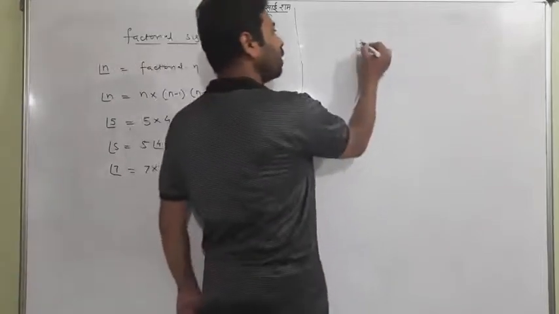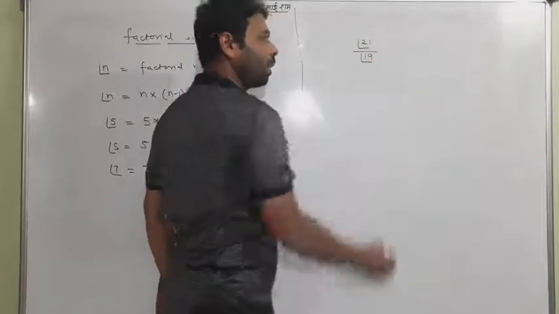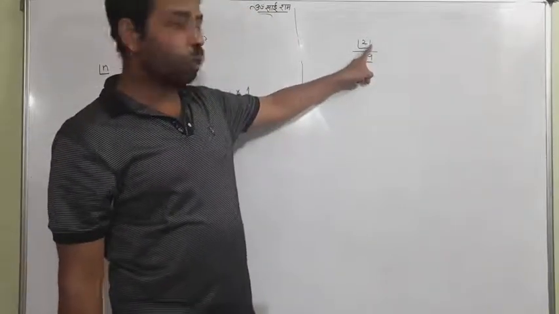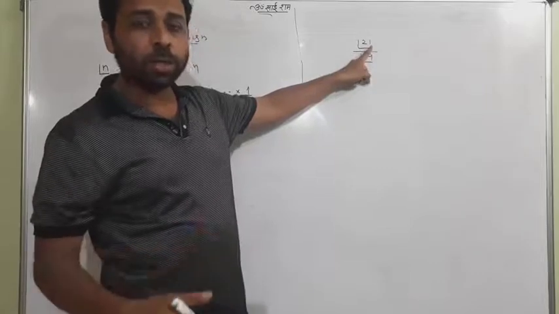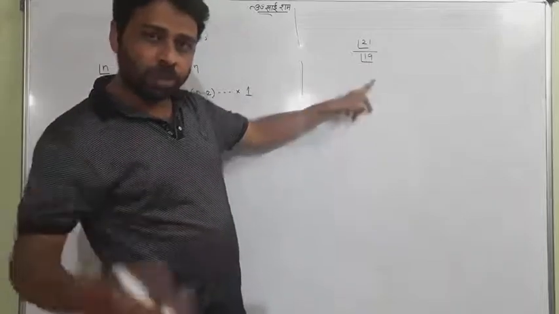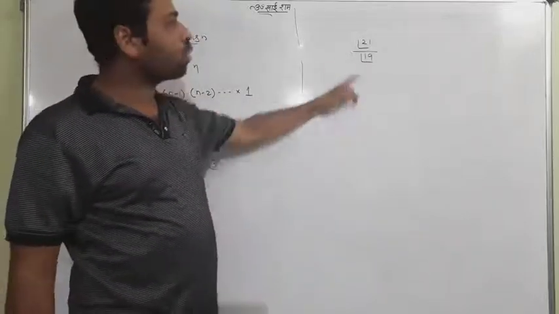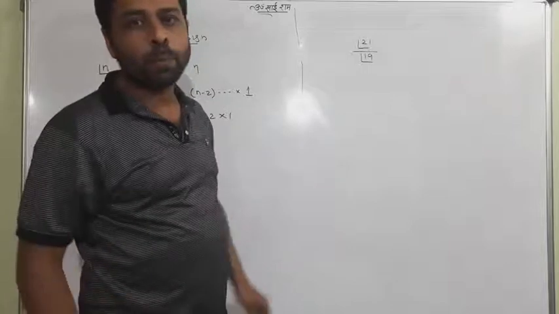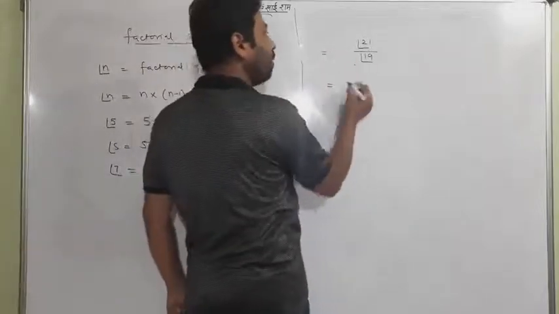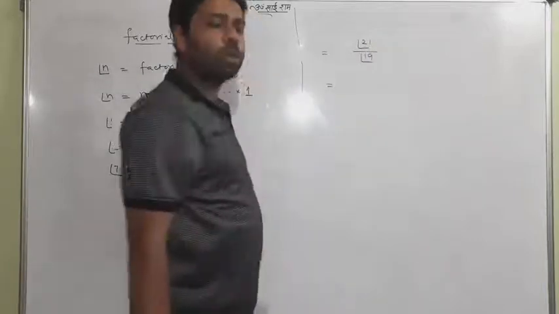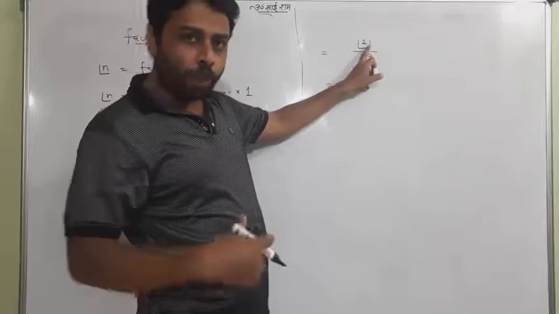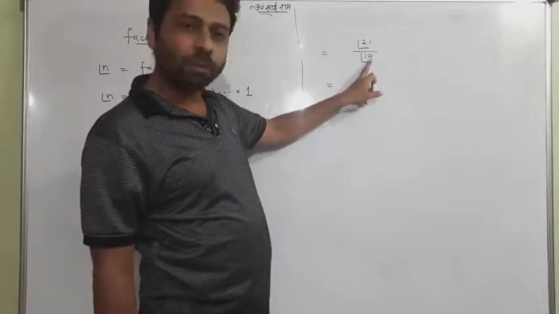Can you see here? Suppose it is factorial 21 upon factorial 19, and I ask you to solve this problem. What will you write? Factorial 21 means 21 into 20 into 19 into 18 till 1, and factorial 19 is 19 into 18 till 1. This is going to be rubbish because 21 and 19 are big numbers, and when you open till 1, it looks very awkward. So one facility we have: which is the bigger one, 21 or 19? Definitely 21. So we open 21 only until 19 comes.